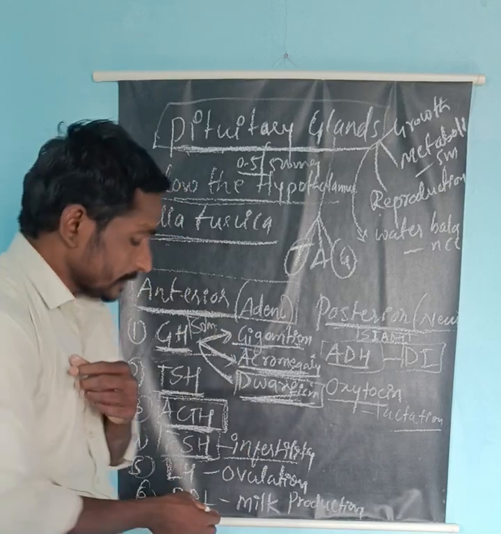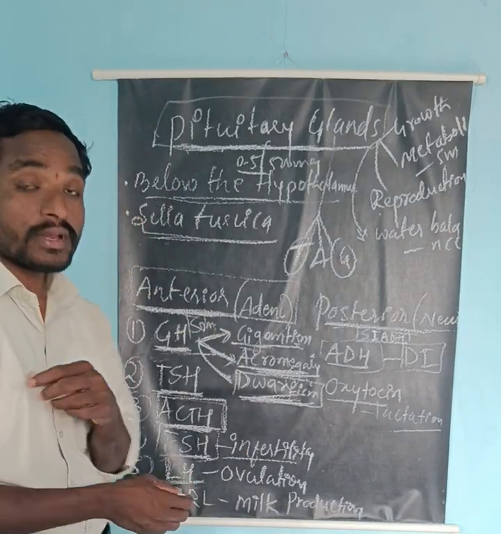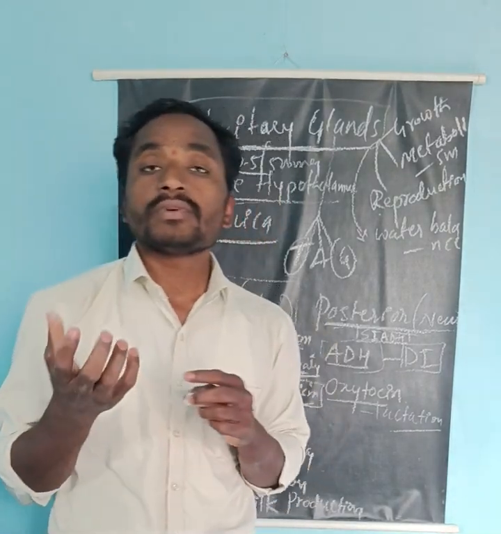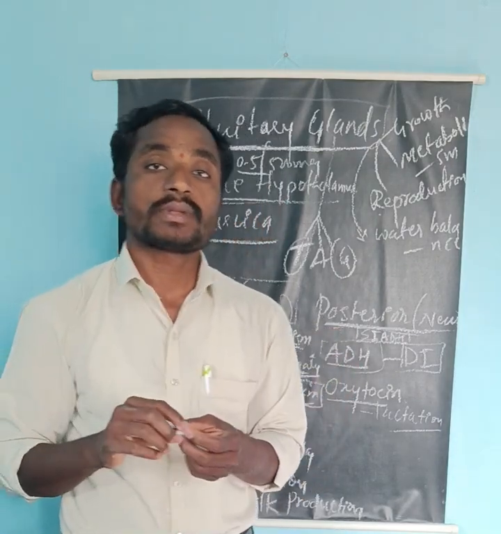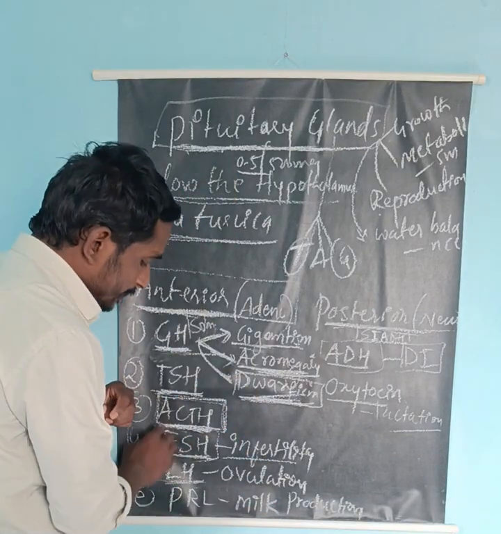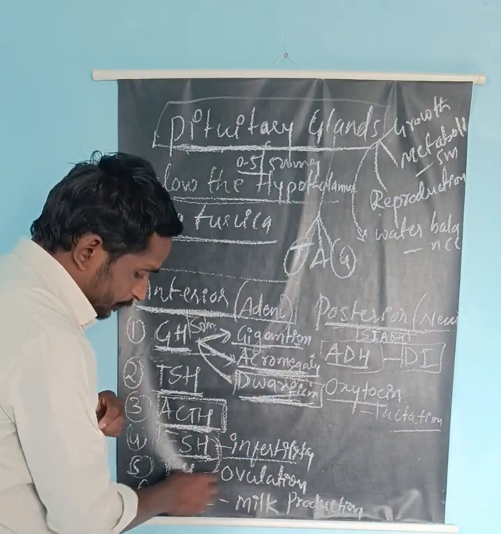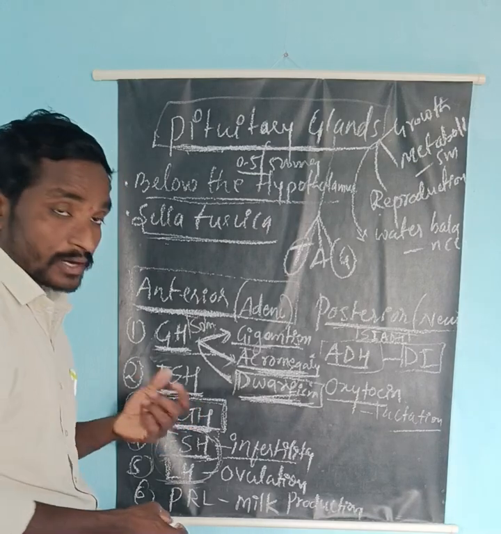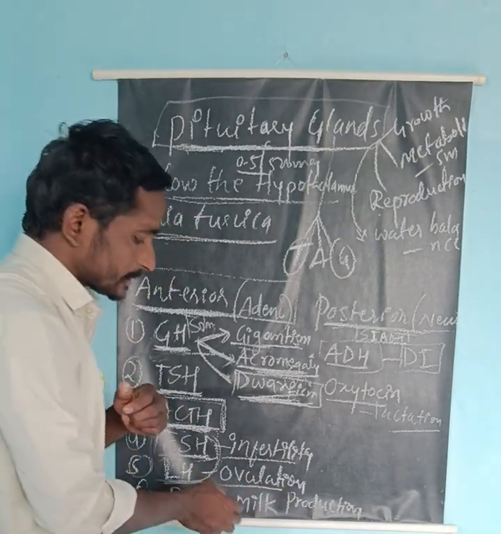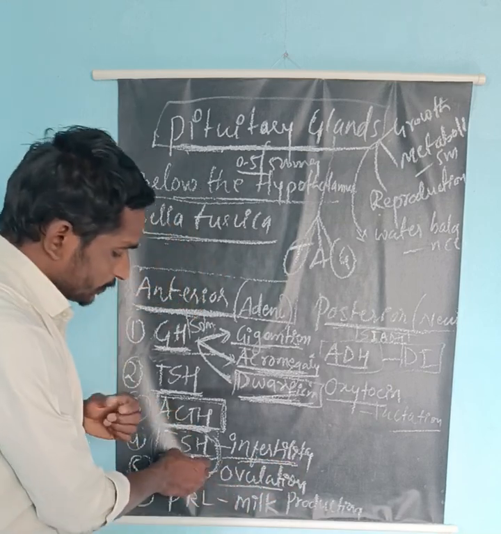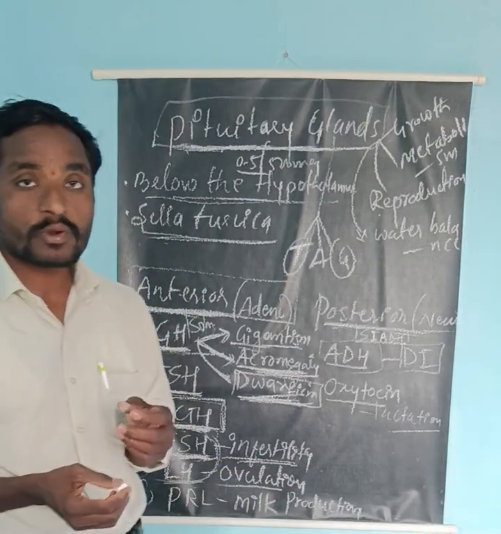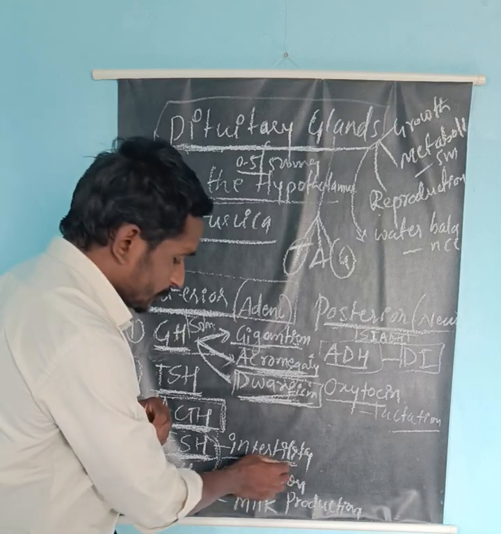Here the FSH and the LH, these are very important hormones. They play a very important role during puberty and the appearance of the secondary sexual characteristics. If there are any changes in secretions during puberty, it may cause different functional problems. Here it causes infertility. If they are not functioning properly, the follicle is not produced properly, it may cause infertility.